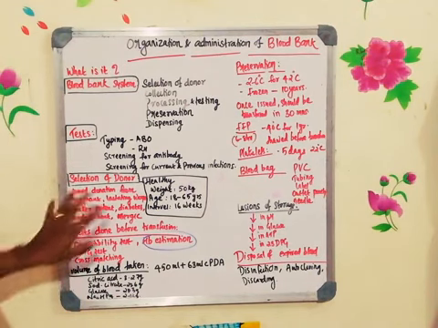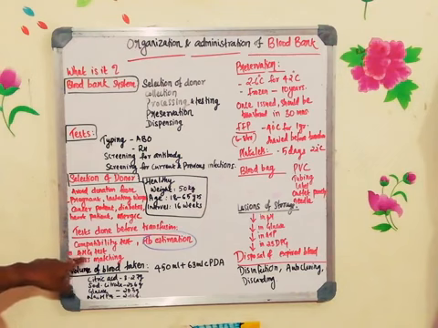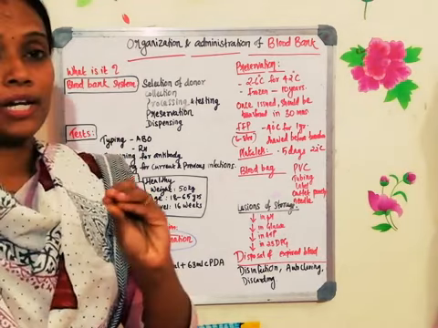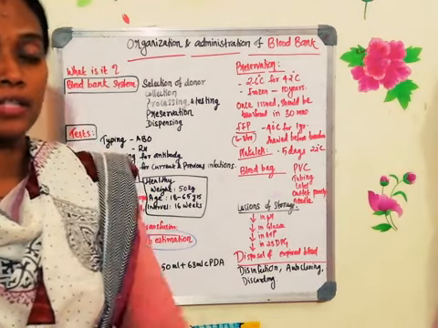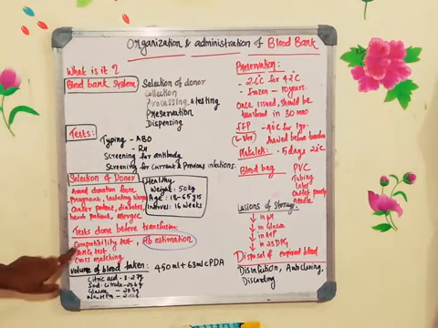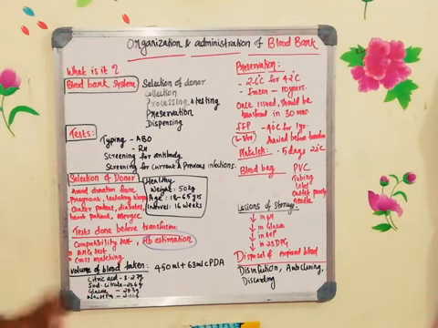The other tests which are done before transfusion are the compatibility test, the anti-human globulin test, and cross matching. These are the three tests which are done before the transfusion, so that any complications that can happen after the transfusion can be avoided. We already discussed all these tests: compatibility, cross matching, and the anti-human globulin test.